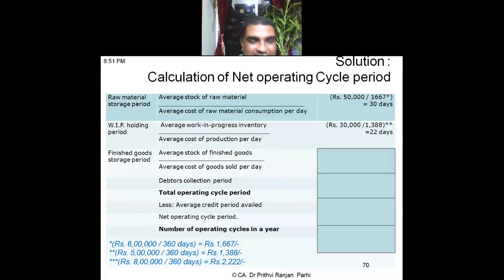Third, finished goods storage period we are computing. Average stock of finished goods divided by average cost of goods sold per day.